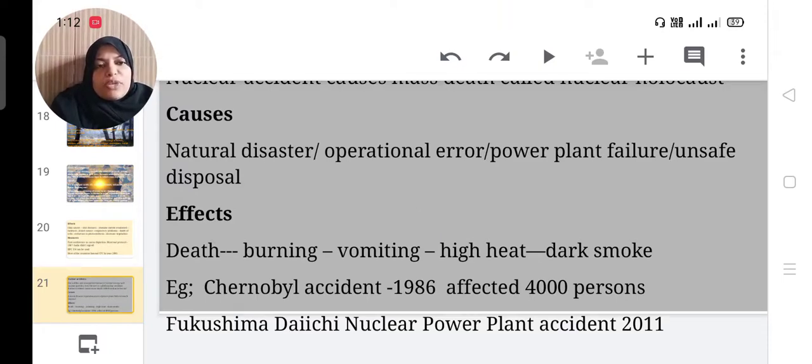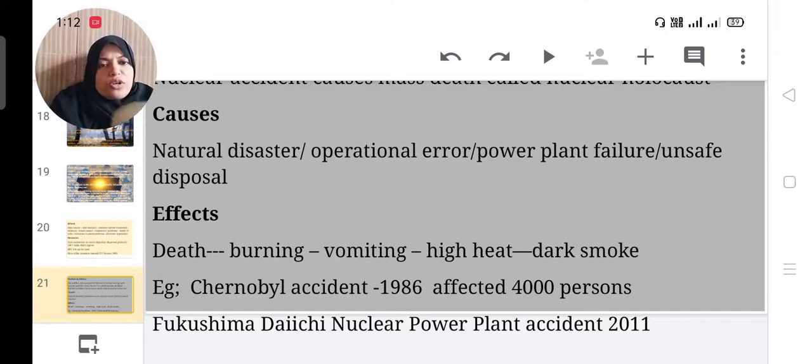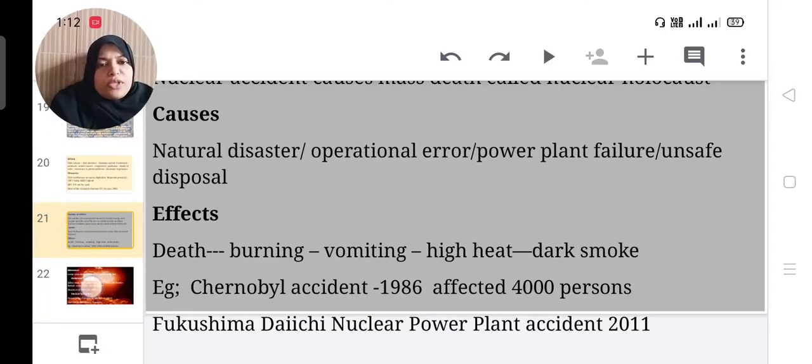Death, burning, vomiting, high heat, dark smoke in the environment, etc. Then example, Chernobyl accident, that we have already discussed in nuclear pollution. 1986 affected 4,000 persons. Then Fukushima Daiichi nuclear power plant accident in 2011 also affected many persons.